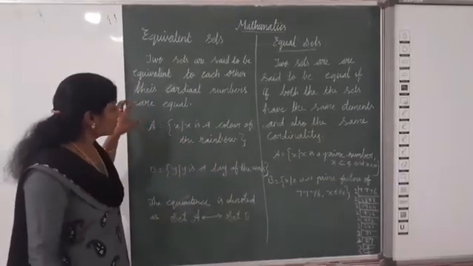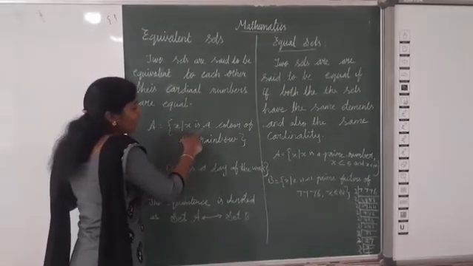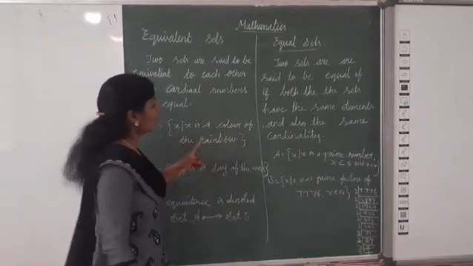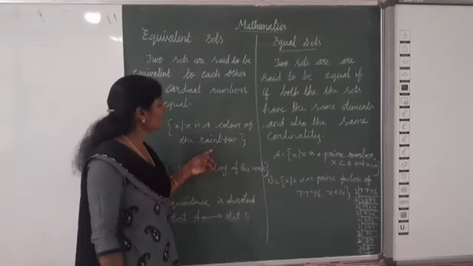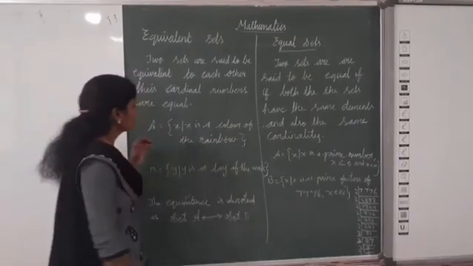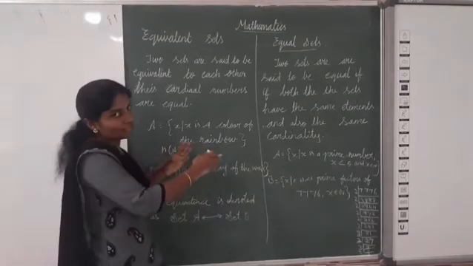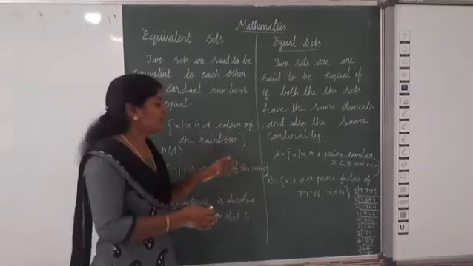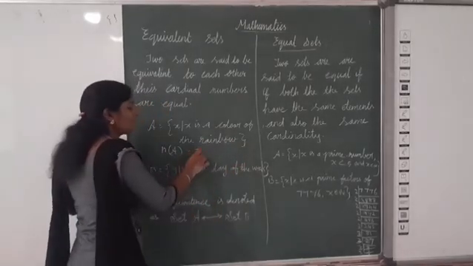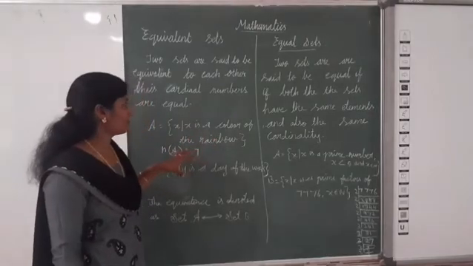Now here, first example, set A is equal to x such that x is a color of the rainbow. How many colors are there in a rainbow? 7 colors, so n of A is equal to 7.